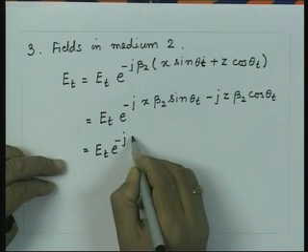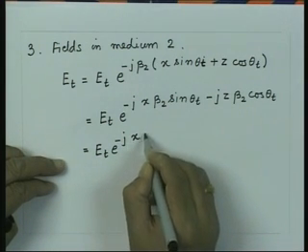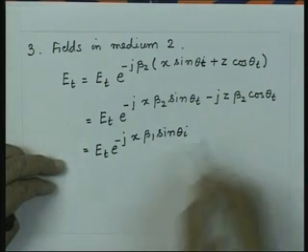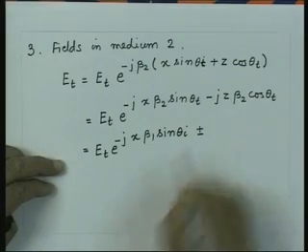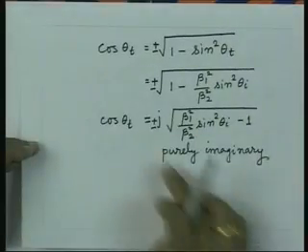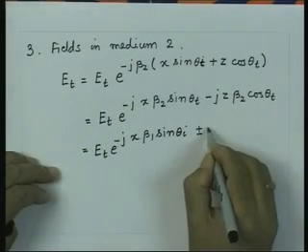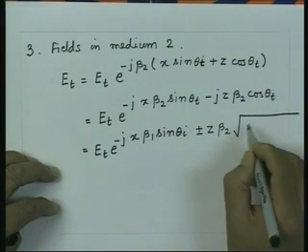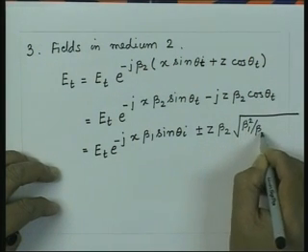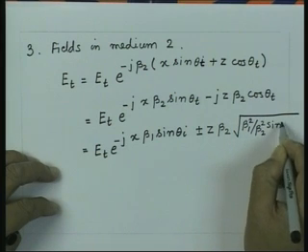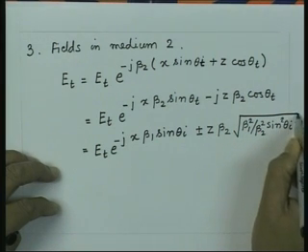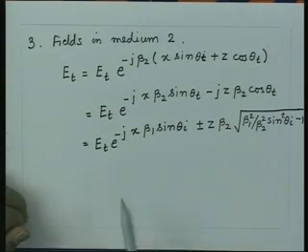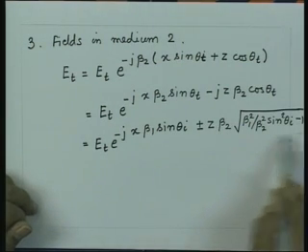So, this becomes x beta 1 sin theta i, and this quantity will become plus or minus. I substitute here for this, so that will be z beta 2 square root of beta 1 square upon beta 2 square sin square theta i minus 1. I can take this beta 2 inside to simplify,